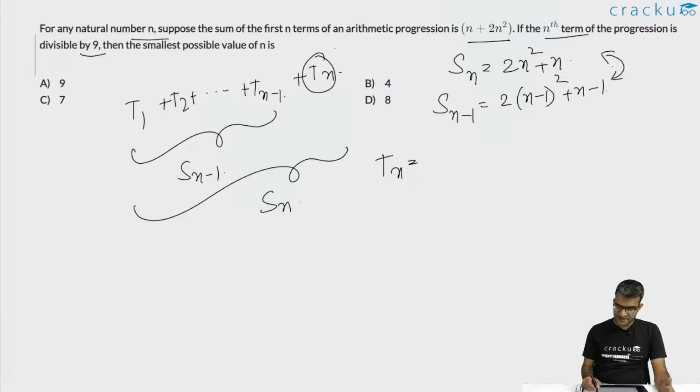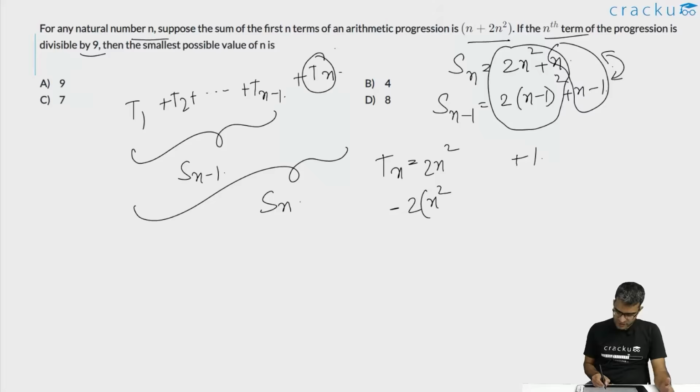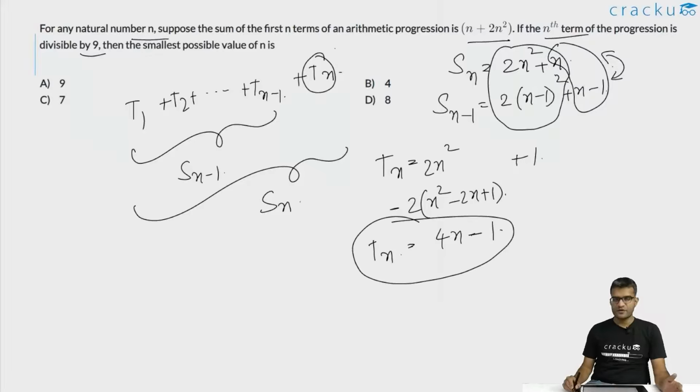N minus n, the difference between these two is 1, and the difference between these two can be calculated easily. This will be 2n square minus 2 times n square minus 2n plus 1. Overall 2n square will get cancelled. You will be having plus 4n minus 2 plus 1, which is 4n minus 1. So the nth term of this arithmetic progression is equal to 4n minus 1.